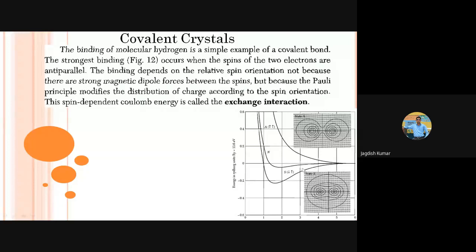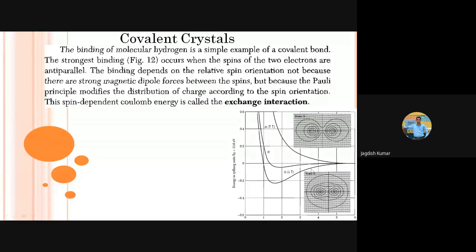So this second one is the classical calculation, meaning a calculation done based upon the classical physics laws, right? Classical means we are only considering the charge distribution. The third calculation is opposite spins. So there is a small binding here, meaning energy going negative. There is a binding tendency, but it is small.